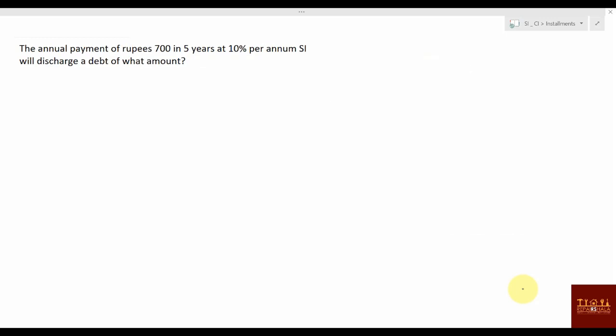Next, an annual payment of rupees 700. What they have given is the installment, at 10% per annum for 5 years. It will discharge a debt of what amount? They are asking this. How will you find it? Simple.